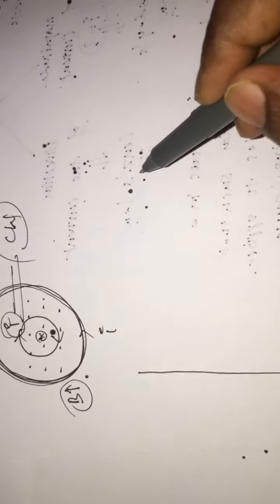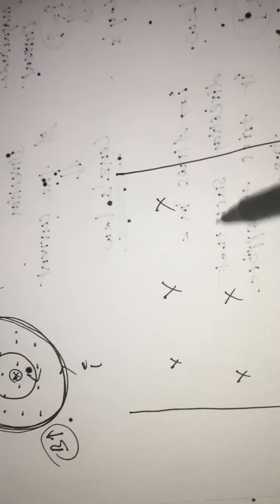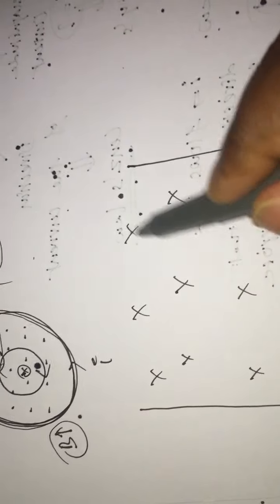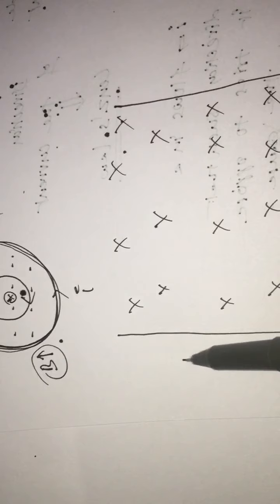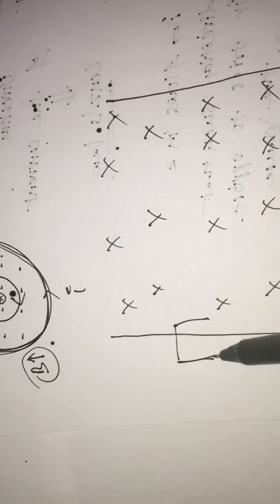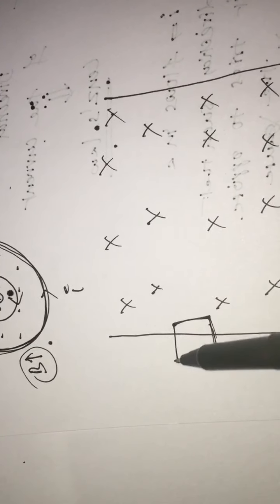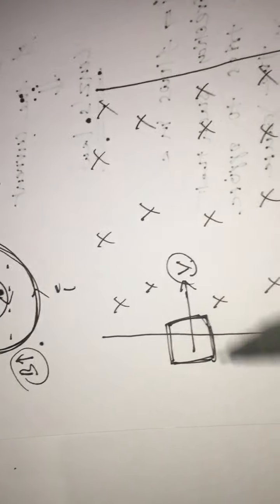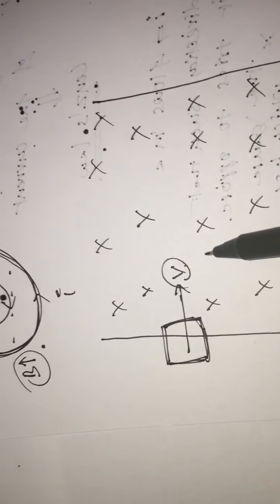Now one more example I am going to give. Suppose here is the magnetic field. Now I am taking one circular loop. This is a circular loop which enters into the field with a velocity v.